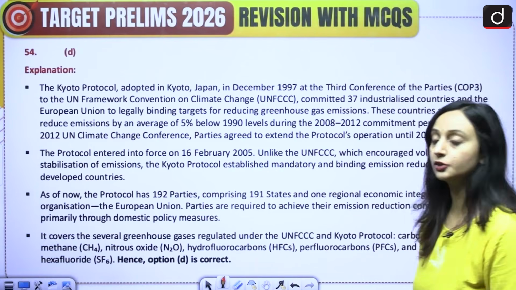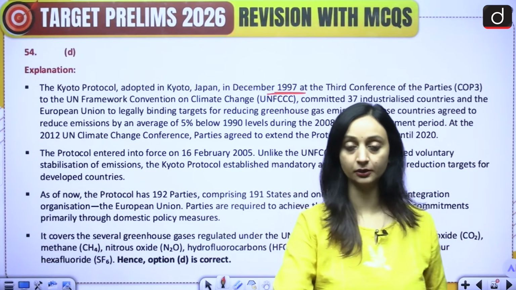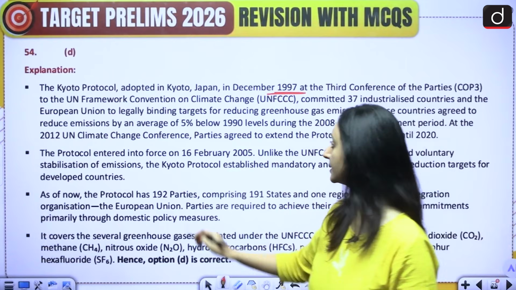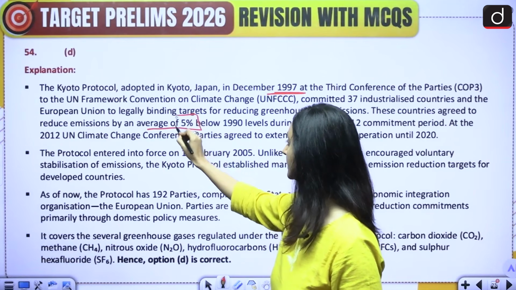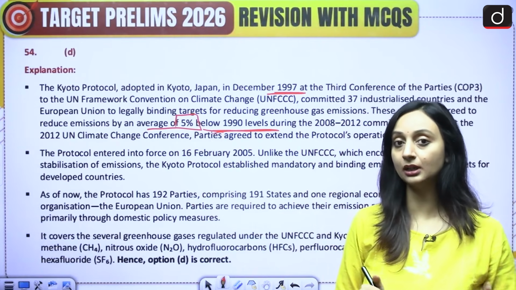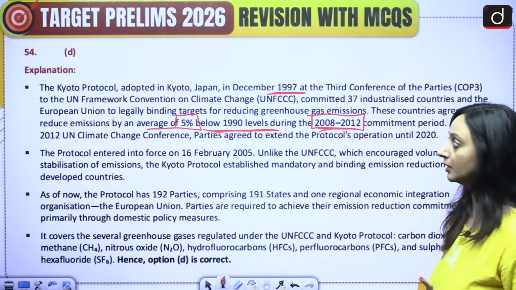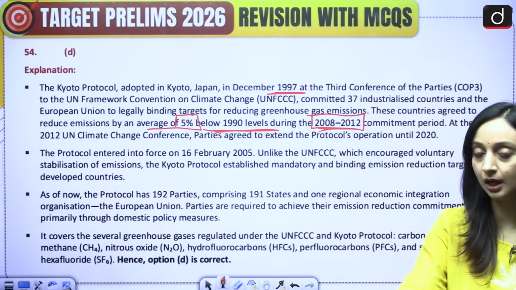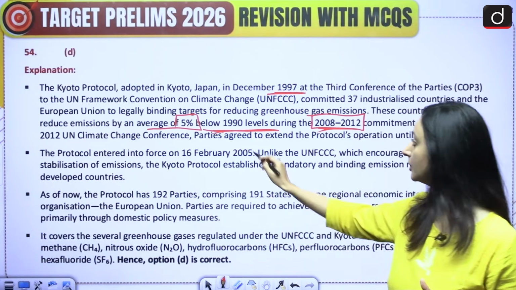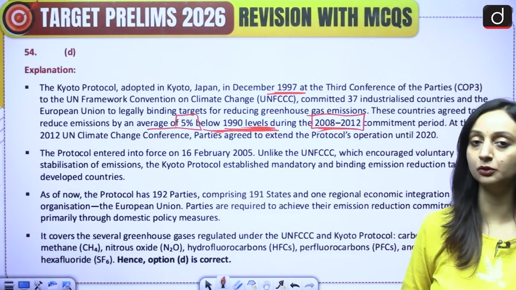Okay. So this Kyoto Protocol came in 1997, and it has given targets to the developed countries or the industrialized countries. For example, they have to achieve an average of 5% below the 1990 levels, and a commitment period was also given. The initial commitment period was 2008 to 2012. So the greenhouse gas emissions should be, on average, 5% below the 1990 levels within the commitment period of 2008 to 2012.